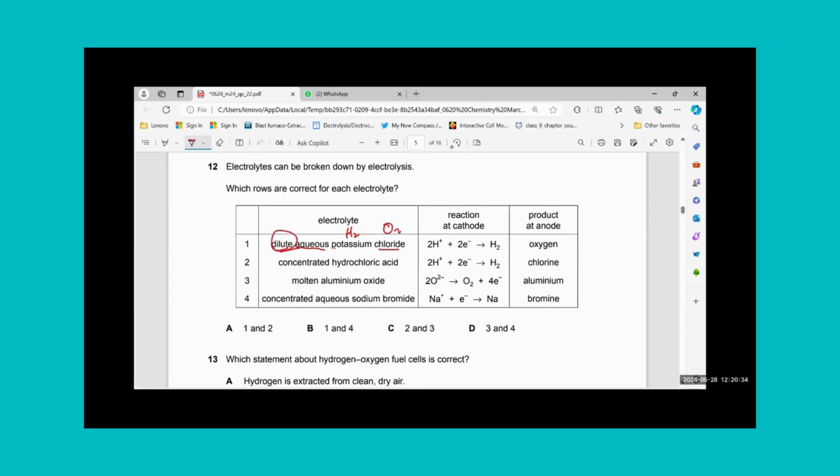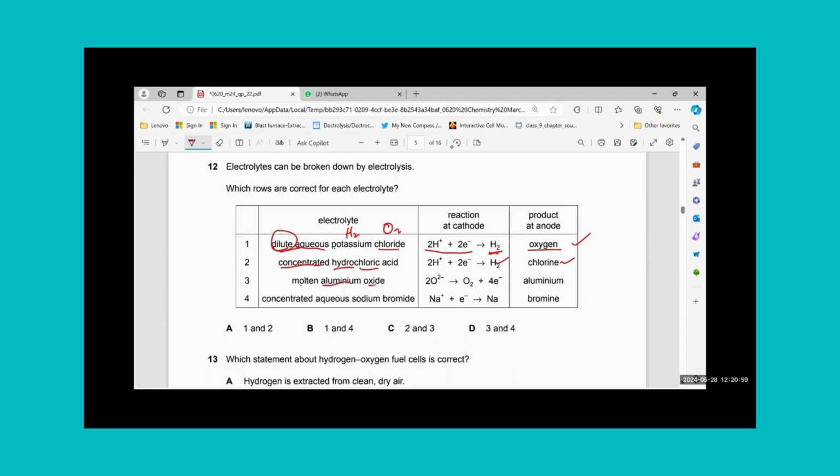So this row is correct. Cathode is producing hydrogen, anode is giving oxygen, and the equation is also correct. For number 2, concentrated hydrochloric acid. Concentrated means we have chlorine going to anode, hydrogen going to cathode. Correct and correct. So 1 and 2 both are correct.